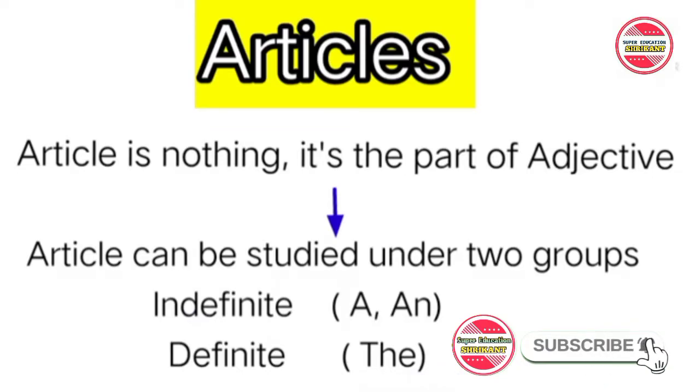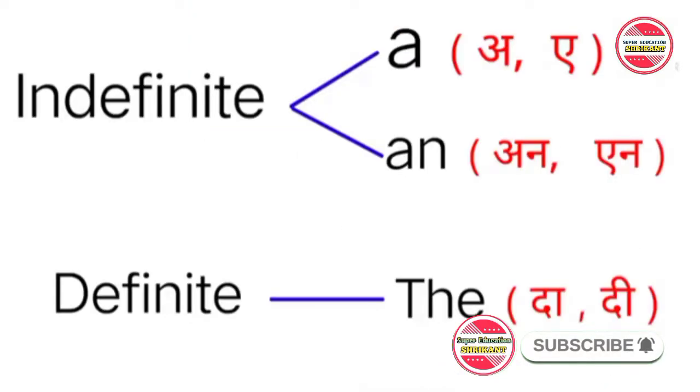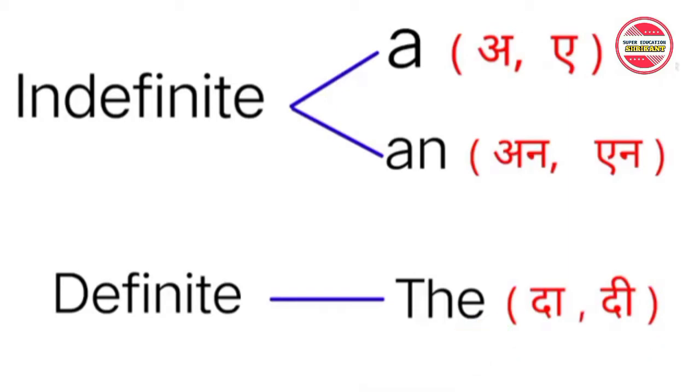I hope you understood. Now, in articles we focus on sound. For example, a makes the sound a in Hindi, and an makes the sound an in Hindi. Just like that, the makes the sound the in Hindi. I hope you have understood that.